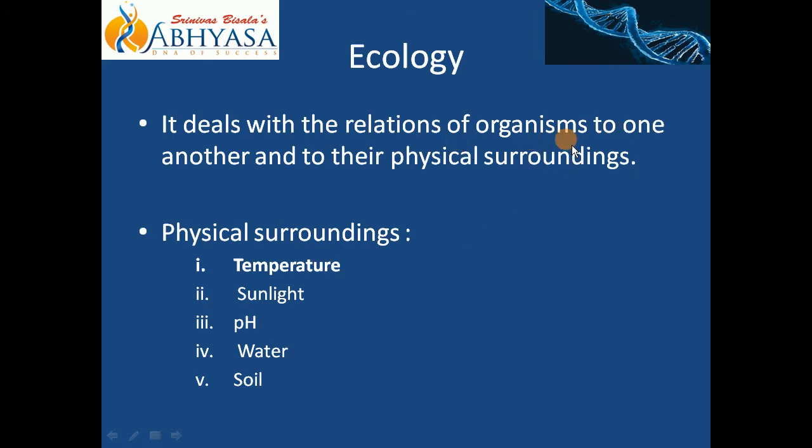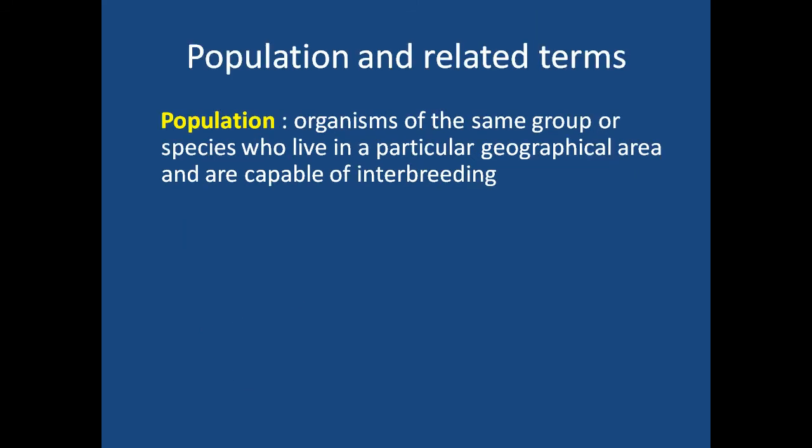Now organisms: it could be a single organism or a group of organisms. If you recall the definition of species, we studied it in 9th and 10th. What are species? It is nothing but a group of similar organisms that can interbreed. So related to this, our next term is population. Not only population, but there are various terms related to population itself, right? Now you must be thinking, ma'am has said the species definition, how did she jump to population directly? That is because there is a very hairline difference between these two terms, species and population.